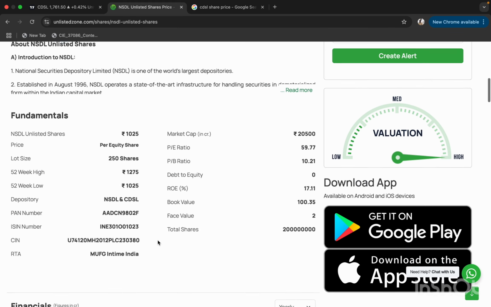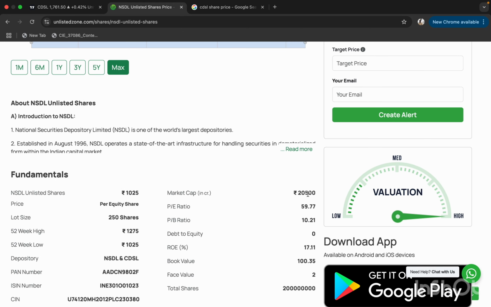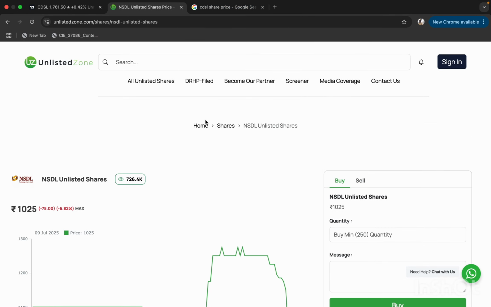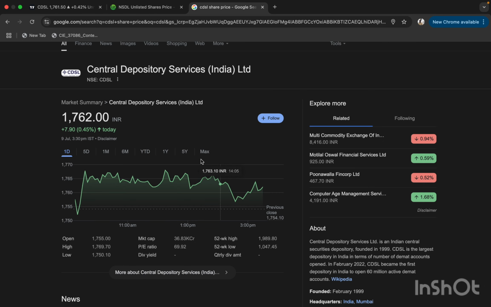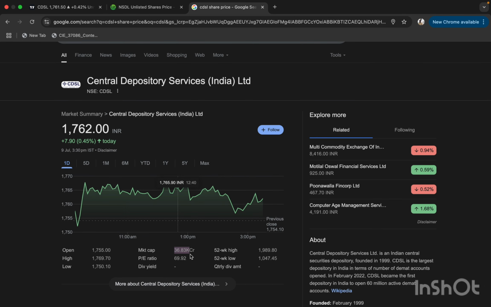So here, according to the unlisted market, the company has a market cap of around 20,500 crores, and it has a PE ratio of nearly 60. And we have a peer comparison that is already listed in the share market, that is CDSL. CDSL stock has a 37K crore market cap and a PE ratio of 70.